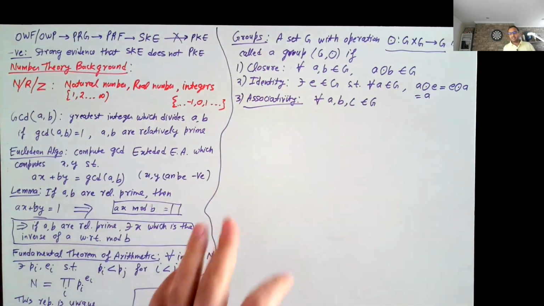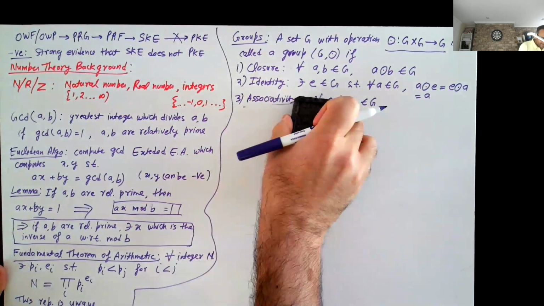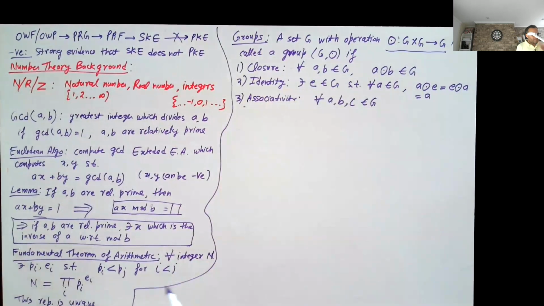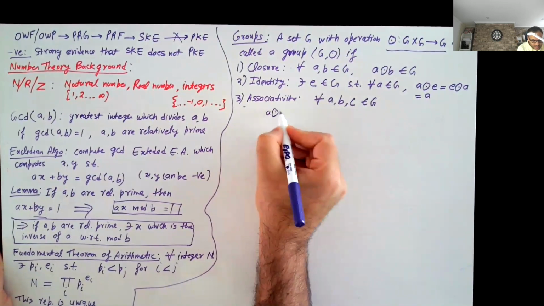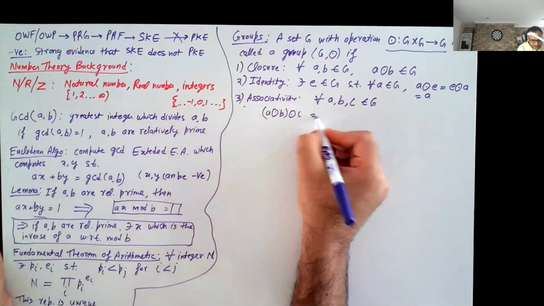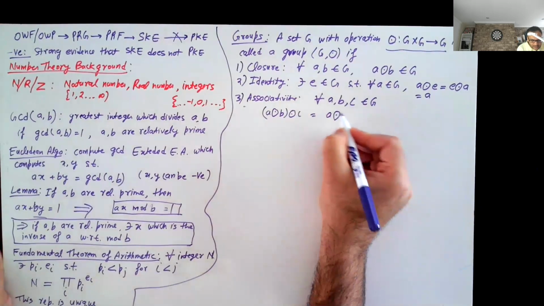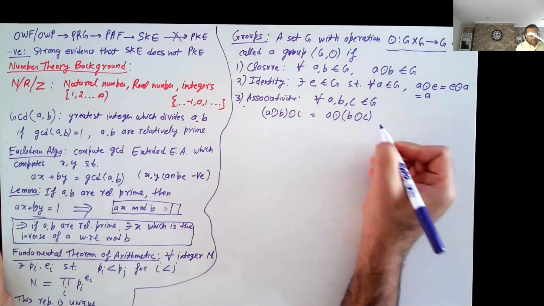Associativity says that it doesn't matter which one you pick first. So A and B and then C equals A, and first you apply B and C.